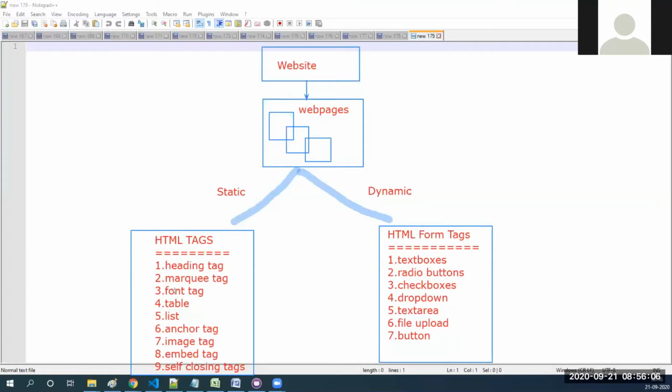For example, let us think that we are all team members. I will say, can you develop one website called college.com? In that college.com I need some pages that contain images and the college description, etc. I need one form called a student registration form and a student login form.